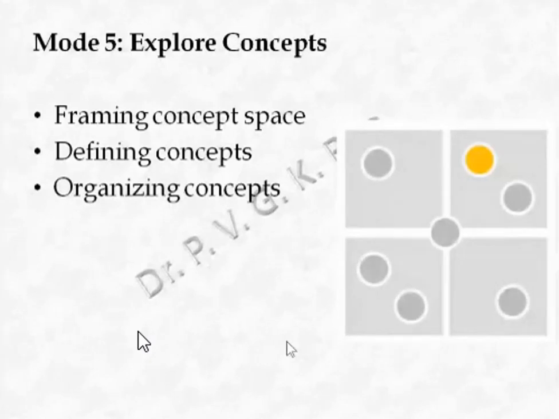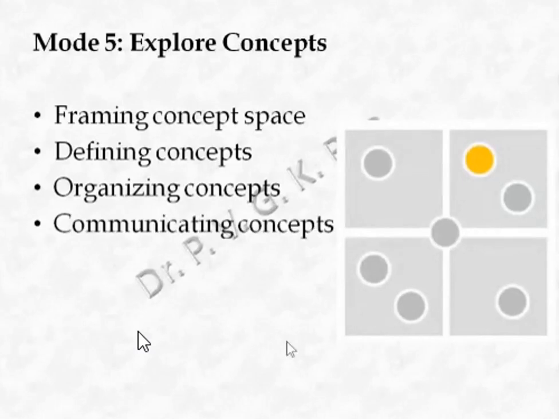Organizing concepts, sorting out. We might have generated thousands of concepts, so we have to sort out the concepts under what category they combine. So maybe you may have to recombine one or two concepts, and maybe we may have to divide the concept into logical systems and groups, collecting and archiving the concepts for future reference. So maybe certain concepts may work here, certain concepts may not fit in. So we have to keep them aside, keep them as an archive, which can help us in reframing in the later stages. And once that is done, we should be able to communicate our concepts.